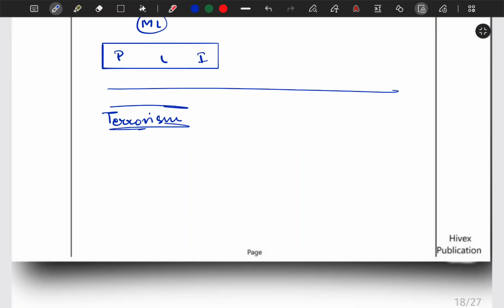Because our freedom fighters, when they were fighting for our freedom, the independence of the country, at that moment Britishers were branding them as terrorists, but they were freedom fighters. So it becomes very difficult to have a universal definition of terrorism.